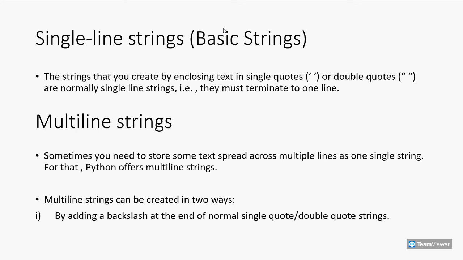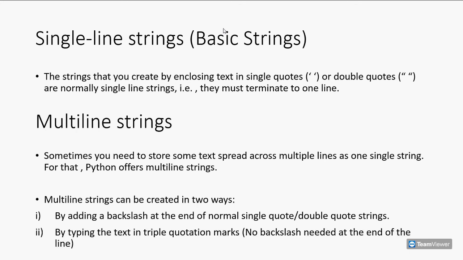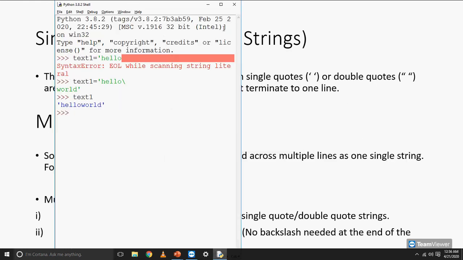The other way of creating multi-line strings is by typing the text in triple quotation marks. Here we will not be required to use any backslash. Again we'll check this in Python. I am using triple single quotation marks this time. We can also use triple double quotation marks.